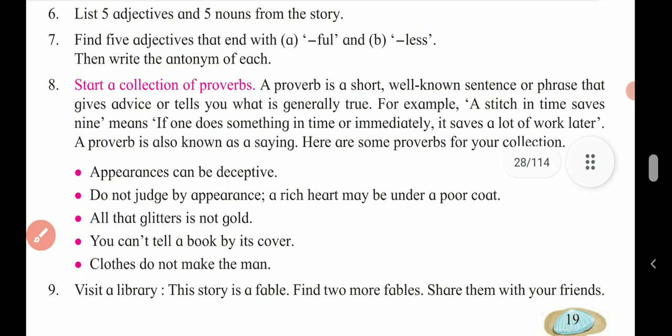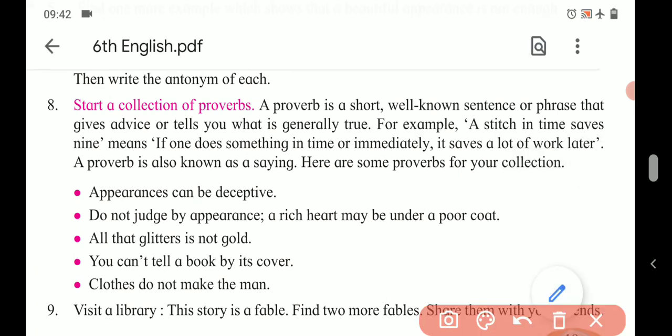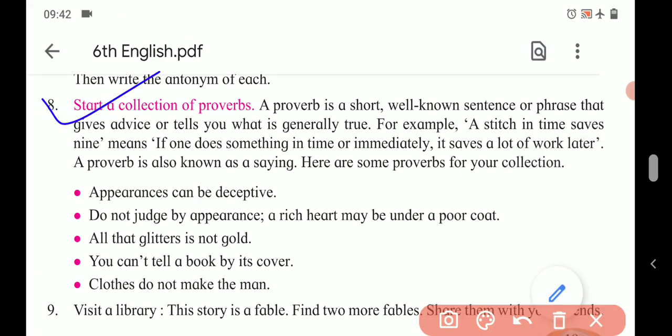Next, 8th activity. Here you have to make a collection. Let us see what it is. Start a collection of proverbs. What is a proverb? A proverb is a short, well-known sentence or phrase that gives advice or tells what is generally true. Just like we have a proverb in the lesson, in the story, fine feathers don't make fine birds. What is its meaning? It is something that looks beautiful, that may not be really much useful or much important, right?